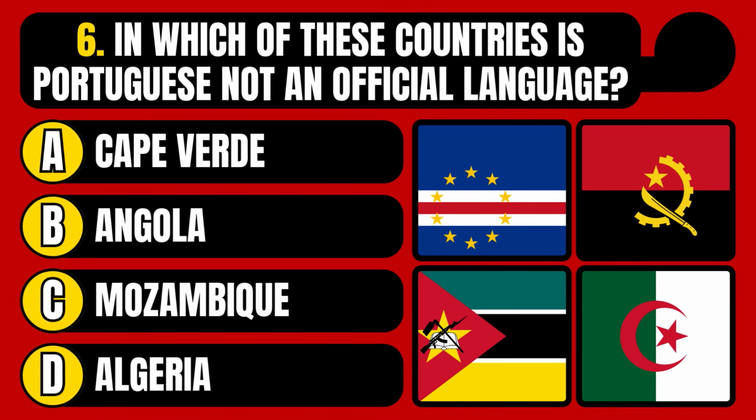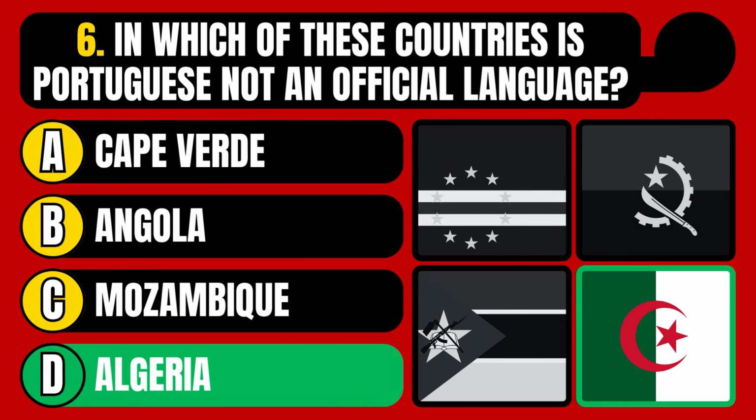In which of these countries is Portuguese not an official language? Cape Verde, Angola, Mozambique, or Algeria? The correct answer is option D, Algeria.